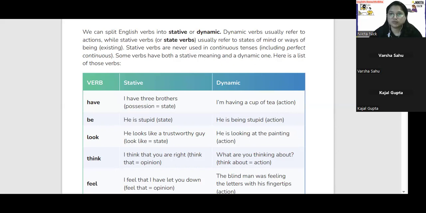Any one of you, can you tell me what is the meaning of stative verb? What do you mean by stative verb?